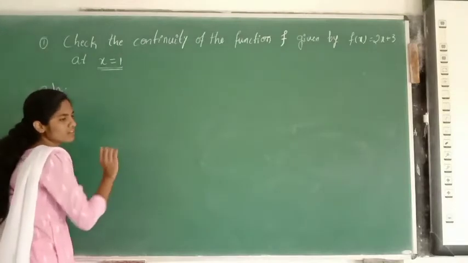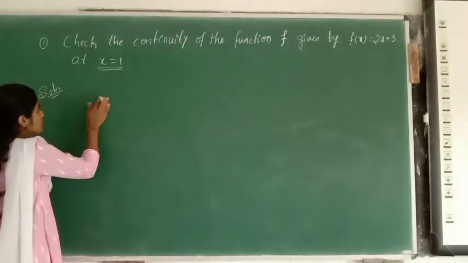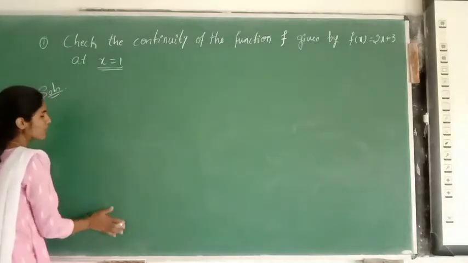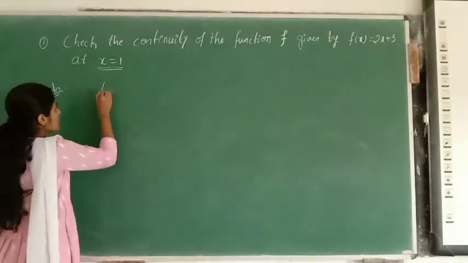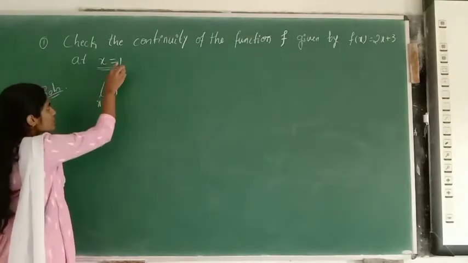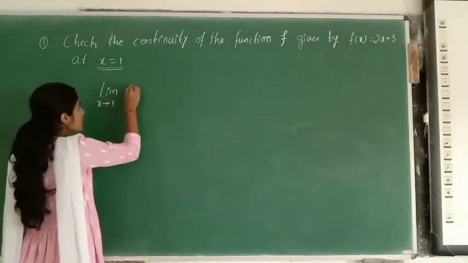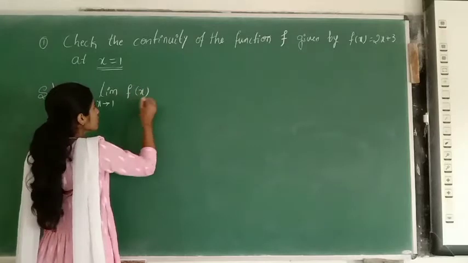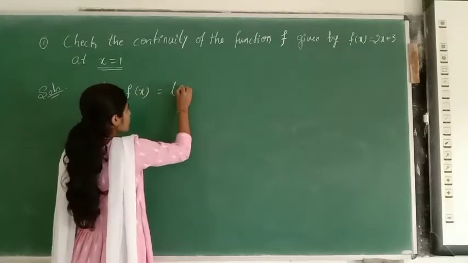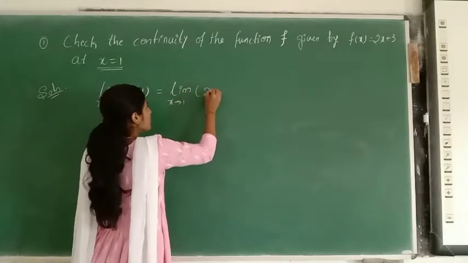First, there must exist a limit. You know from the previous year how we used to calculate the limit of the function. As limit x tends to a, in place of a I have 1. As limit x tends to 1, f of x is 2x plus 3.